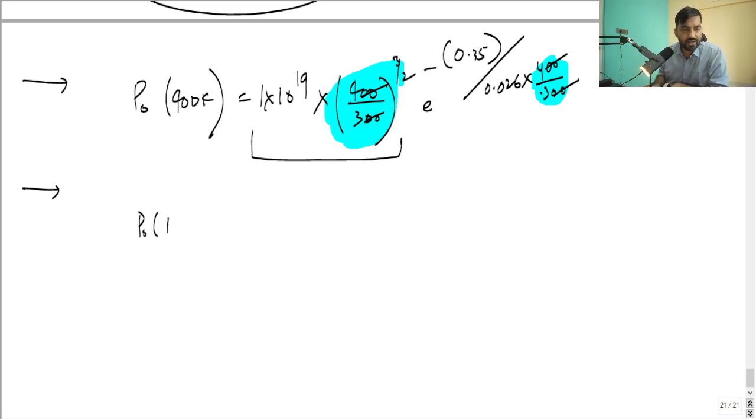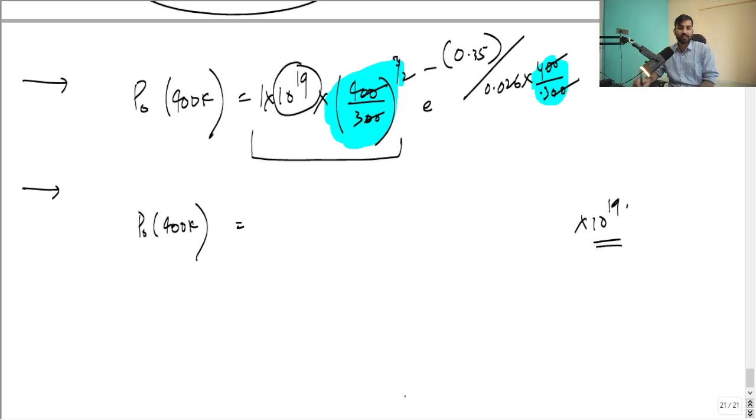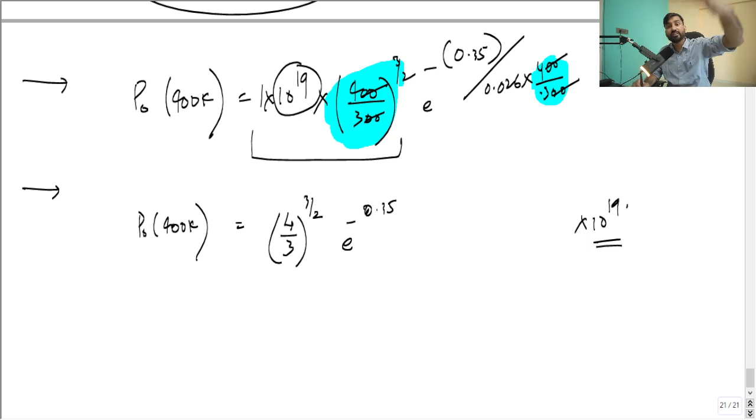So p naught at 400 K. See, this 10 raised to power 19 has to be handled separately, guys. Please remember that. Don't touch 10 raised to power 19, please keep it aside. Now, what is there? You have to use an online calculator for 4 by 3, 3 by 2, e raised to power minus 0.35. Now, electron volt in the numerator, electron volt in the denominator. Forget that also. 0.026 into 4 by 3. So this multiplier is there, right?